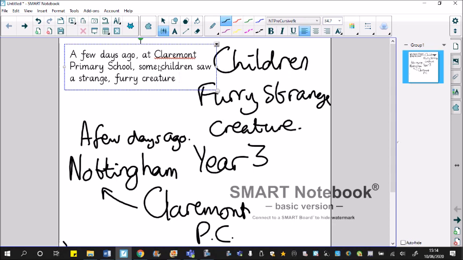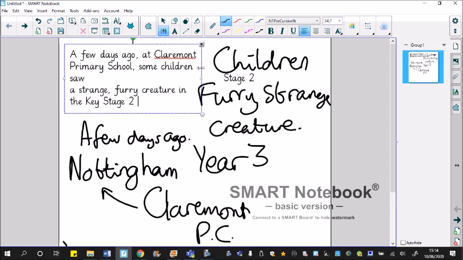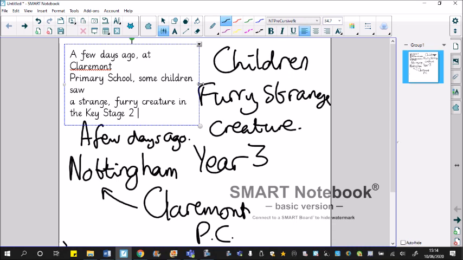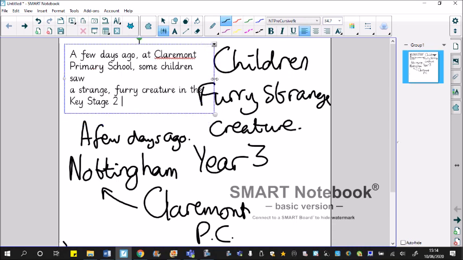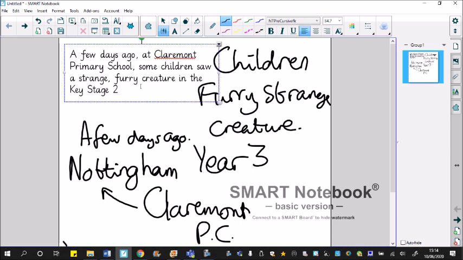Some children saw a strange furry creature in the Key Stage 2 playground. Right, Key Stage 2 full stop.